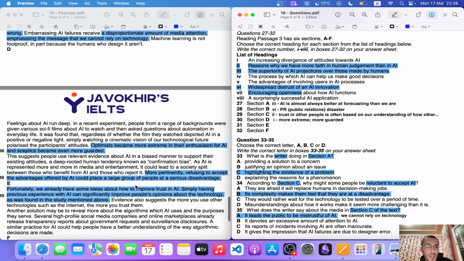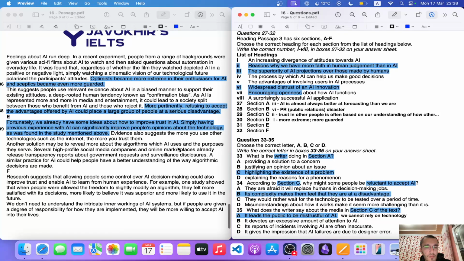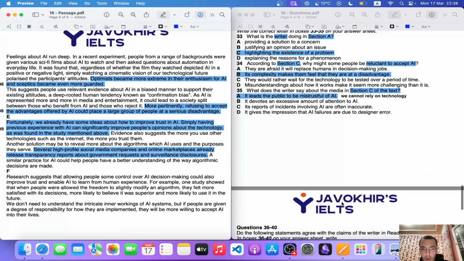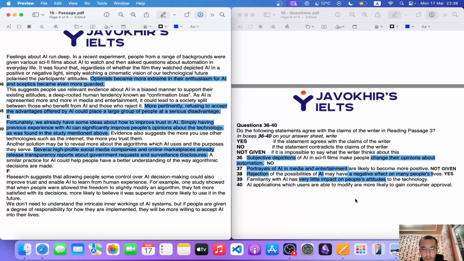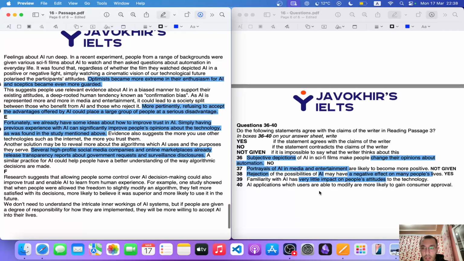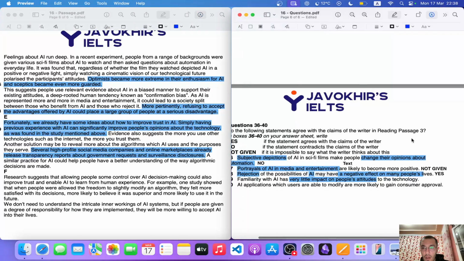There you go. Now section E: however, evidence also suggests the more you use other technologies such as the internet, the more you trust them. Another solution may be to reveal more about the algorithms which AI uses and purposes they serve. Several high-profile social media companies and online marketplaces already released transparency reports about government requests and surveillance disclosures. This is a part where it says, familiarity with AI has very little impact on people's attitude to technology. No, it has a significant impact. That's the 39. So that's why the answer is going to be no here. I forgot to write that text.